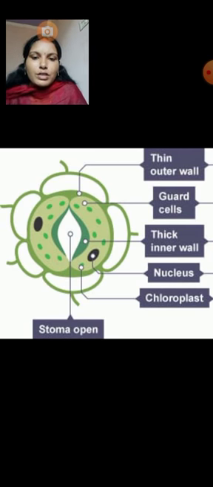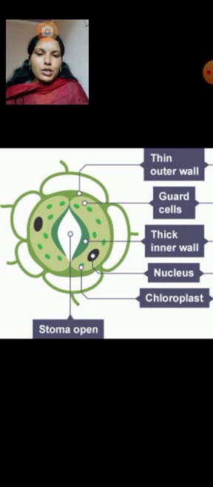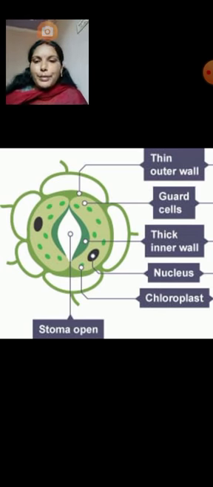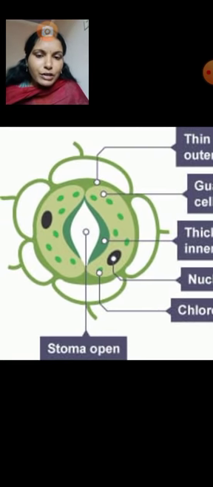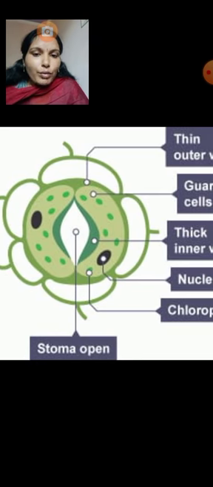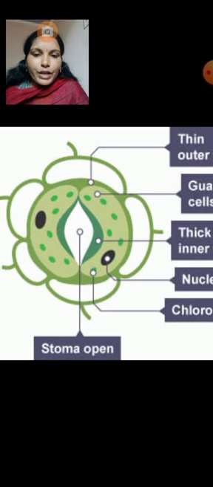These guard cells are surrounded by subsidiary cells also. The subsidiary cells look like epidermal cells. Now we are discussing the stomata structure only, so we have to know the parts of stomata. The stomata contain one pore-like structure, that is the stoma, and this stoma is formed by guard cells.